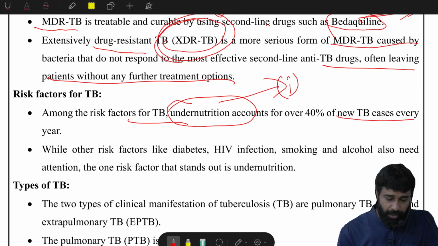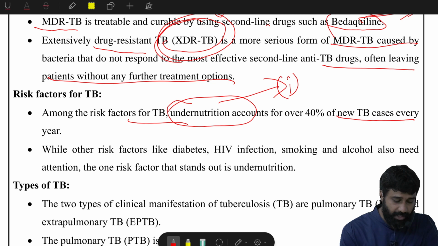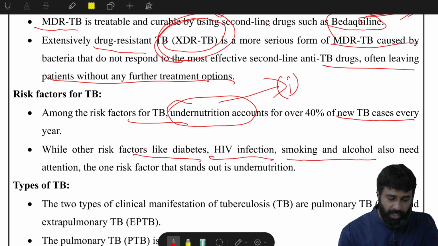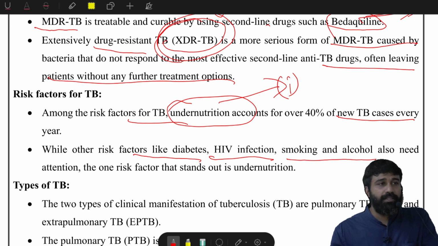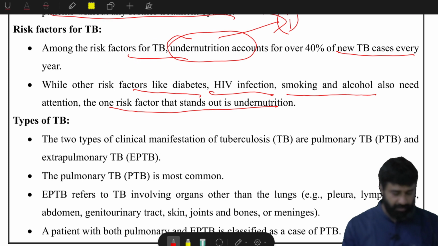Around 40% of the new TB cases are witnessed due to undernutrition. And second, other risk factors like diabetes, HIV infection, smoking, and alcohol are also causes of TB, one of those risk factors of TB.